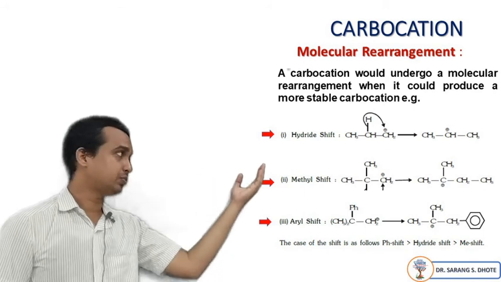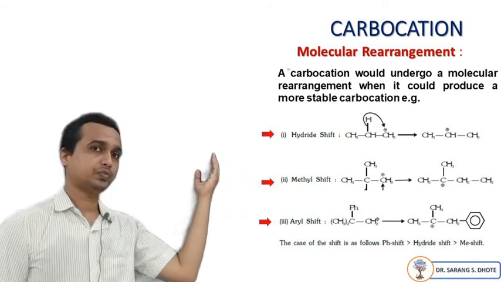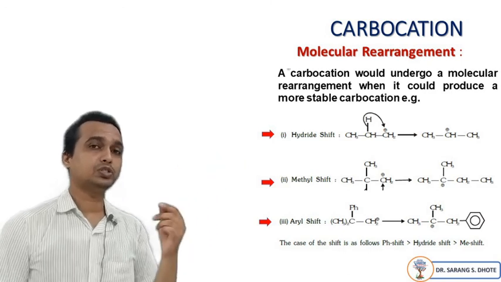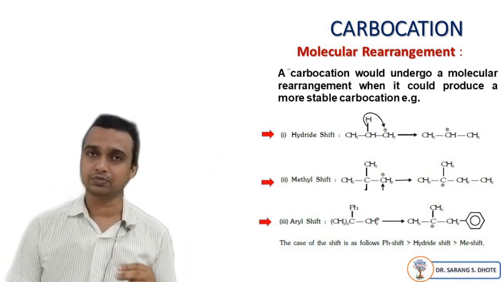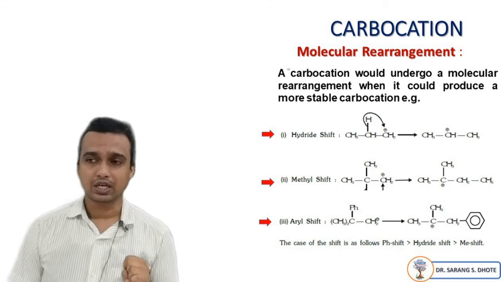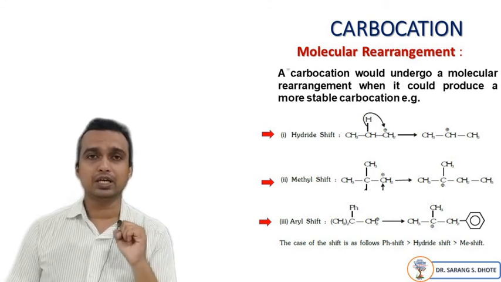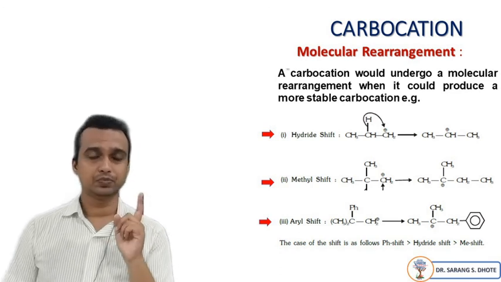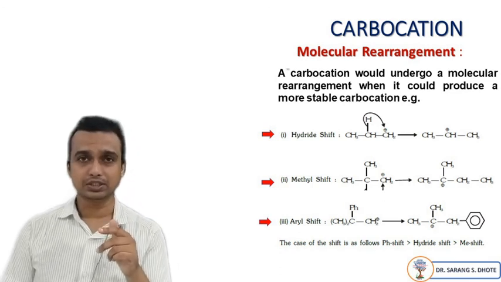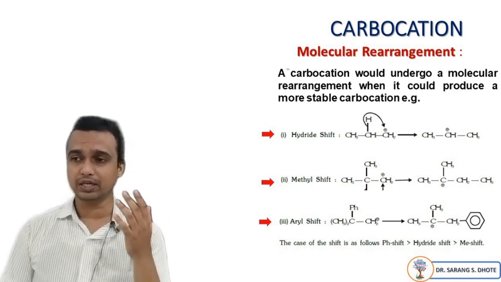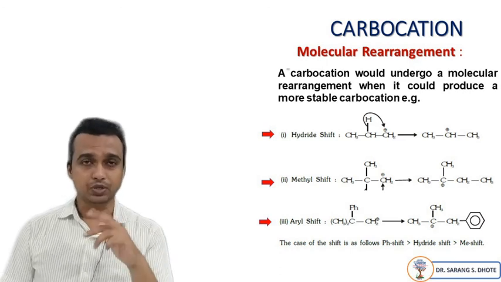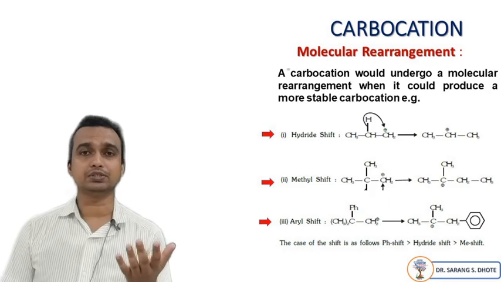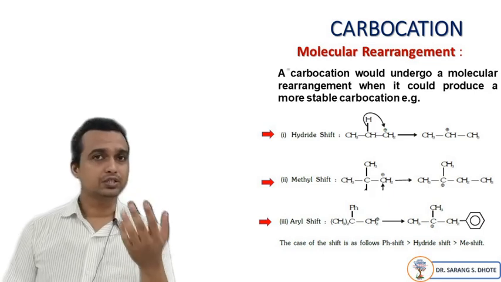If the positive charge is shifted to the secondary carbon, there is a formation of what? A secondary carbocation. And due to this secondary carbocation, the compound is more stable, so there is a hydride shift. Second example, like that, there is a methyl shift for the stability of a tertiary carbocation. Next one is the aryl shift. We know that due to resonance the compound will be more stable, so the next one is the aryl shift. Okay, thank you.